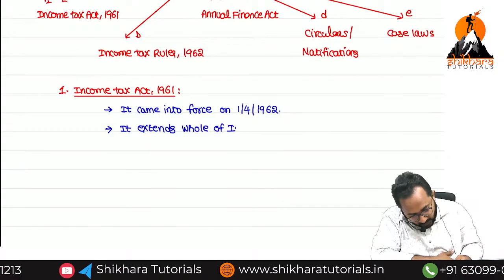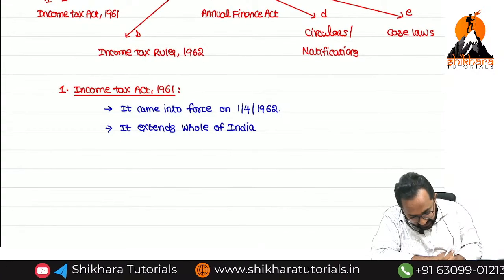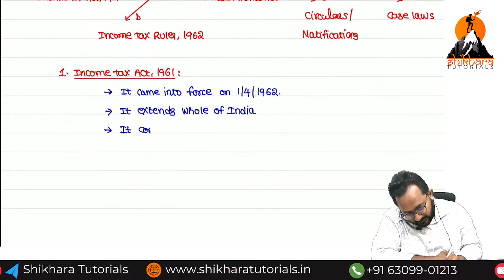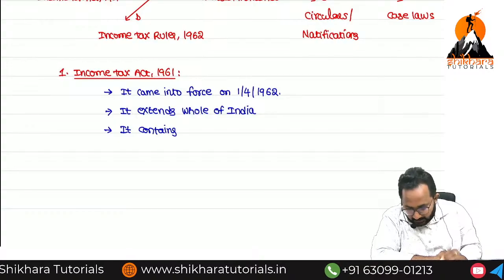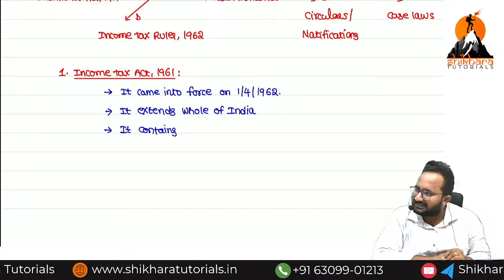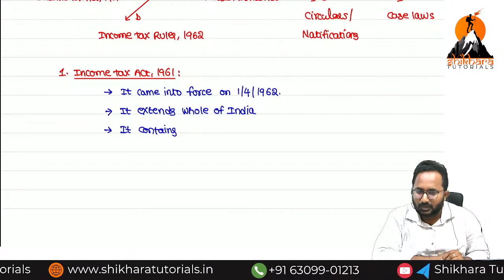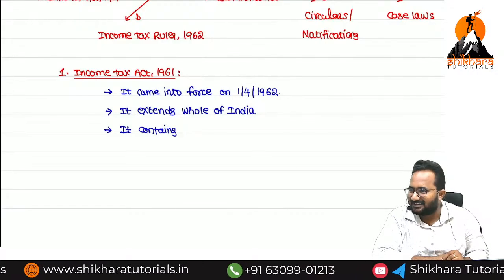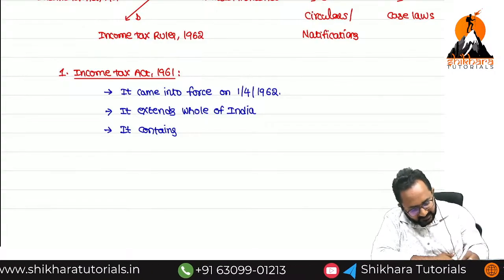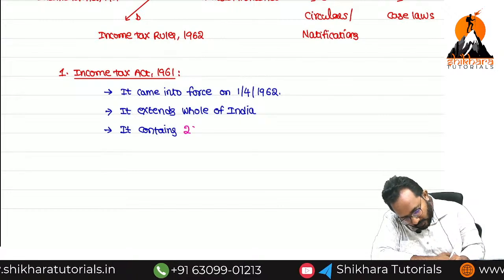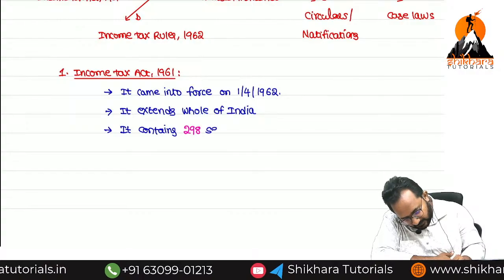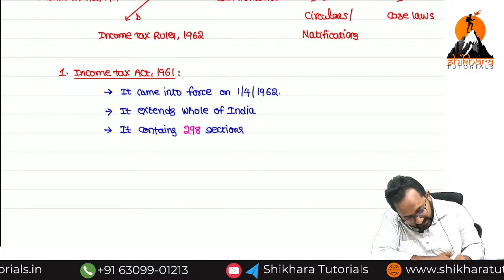Now, how many sections are there in this Act? Any idea? Just a blind guess. 1000, 2000, 3000? MCQ important: it contains how many sections? 298 sections.